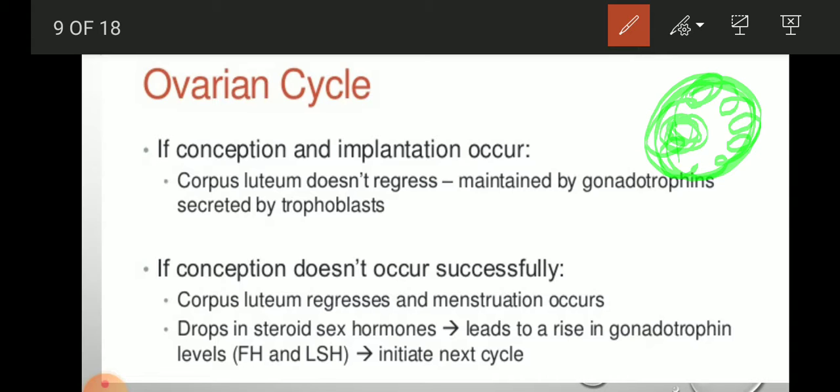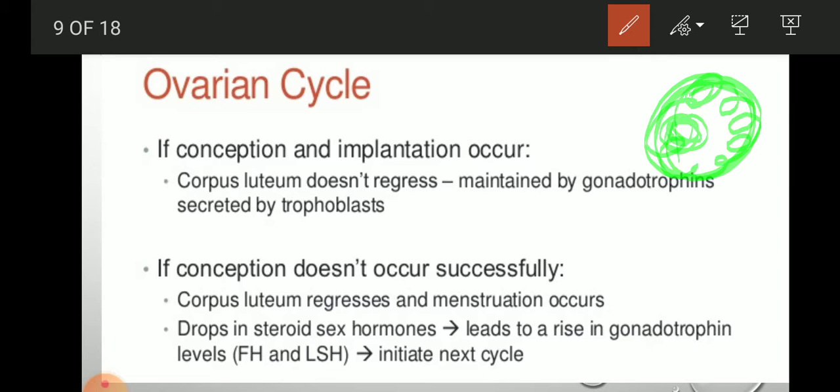So they start to produce gonadotropins and progesterone also. And then if conception and implantation occur, like the implantation of the egg cell into the uterus, these trophoblast cells become glandular and start to produce progesterone and estrogen.